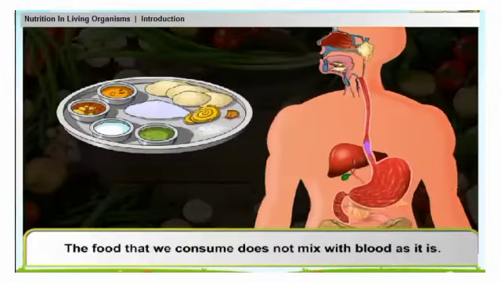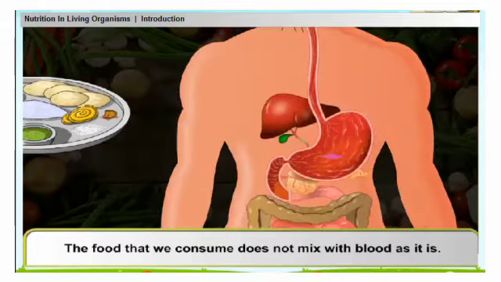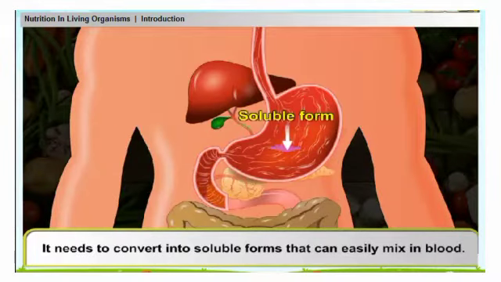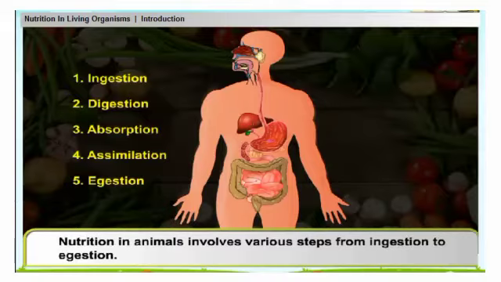The food that we consume does not mix with blood as it is. It needs to convert into soluble forms that can easily mix in blood. Nutrition in animals involves various steps from ingestion to egestion.